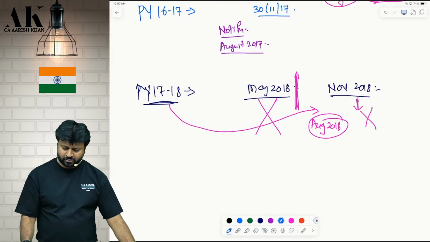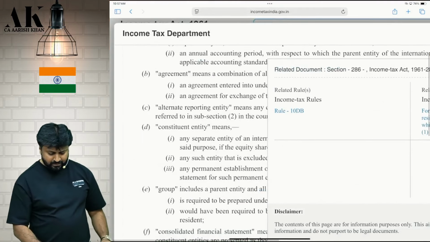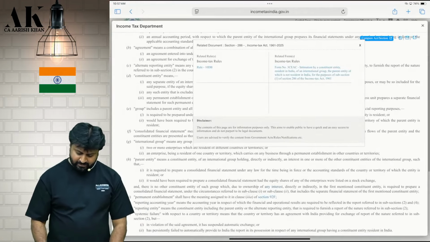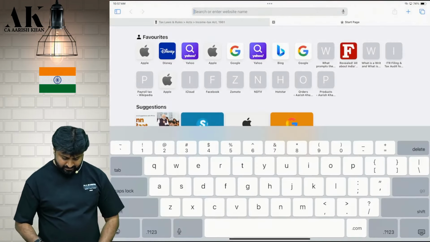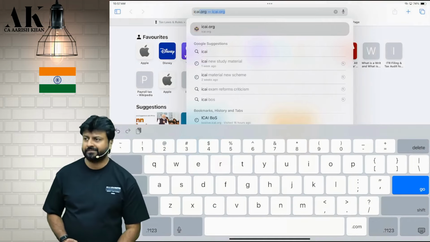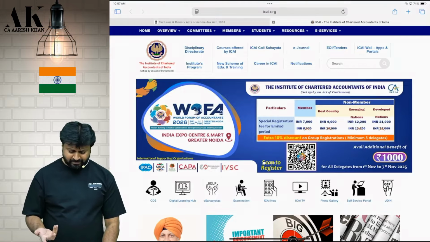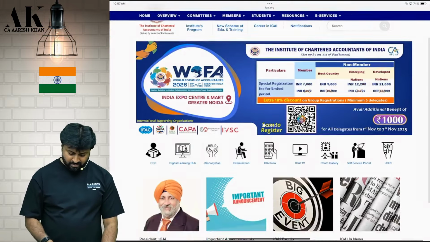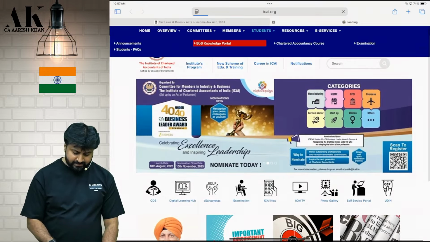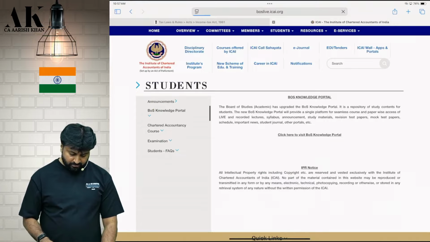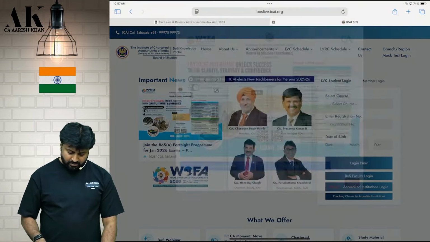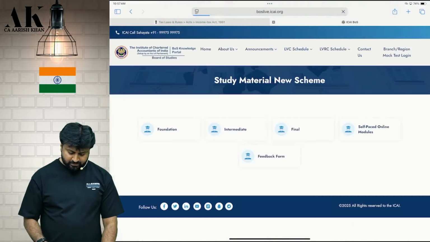Every time ICAI used to put one sentence in the study material. Even this time they have put one sentence in the study material of transfer pricing; you can check it. It was a formality statement, which I used to tell them is a formality that ICAI, being your body, has to do. They have to intimate the students about this.